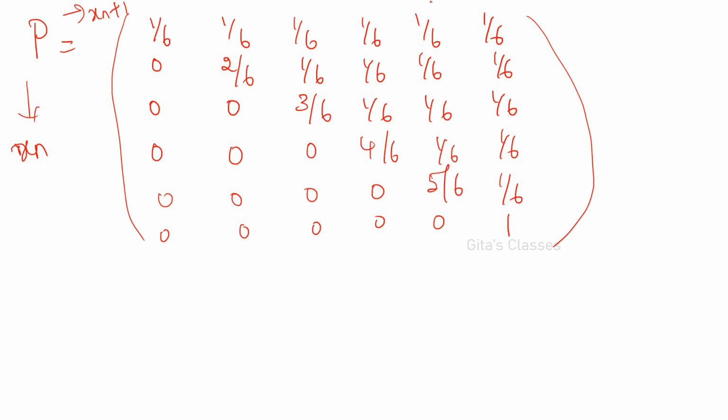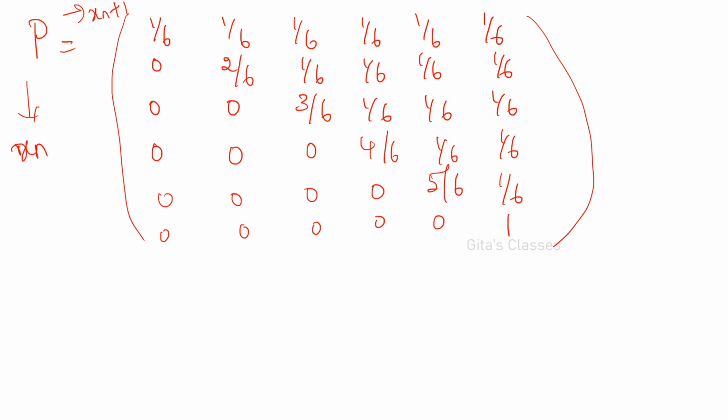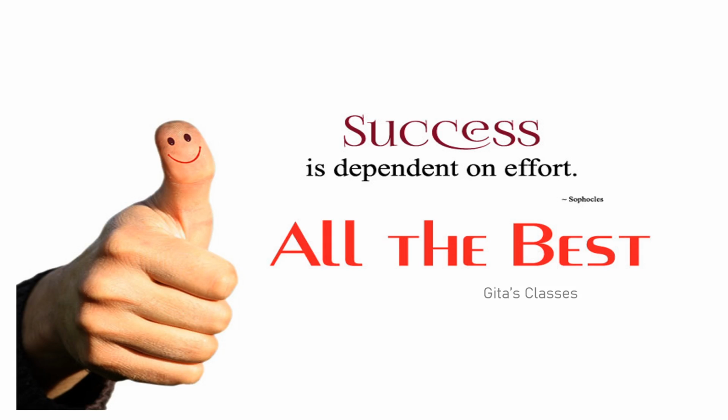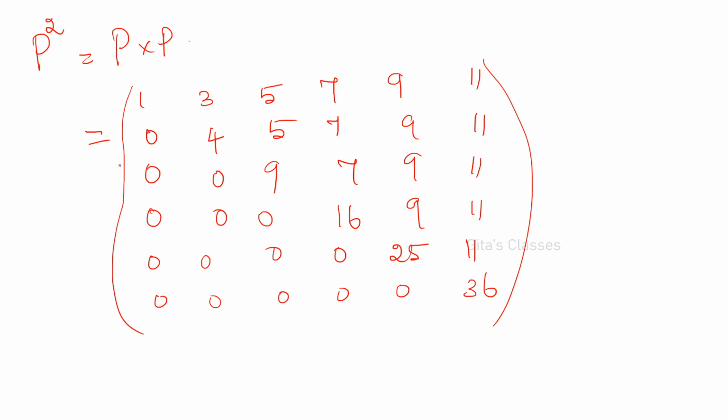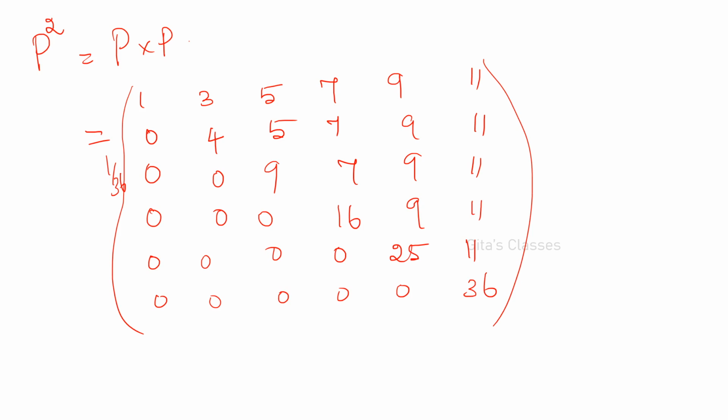So this is the matrix P, and P squared is, once again you have to write P. This P squared is 1 by 36 into these values: 1, 3, 5, 7, 9, 11, etc. Because first row, first column is 1 by 36. This is not 1, it is actually 1 by 36. With every value you will be getting 1 by 36. So this is the answer.